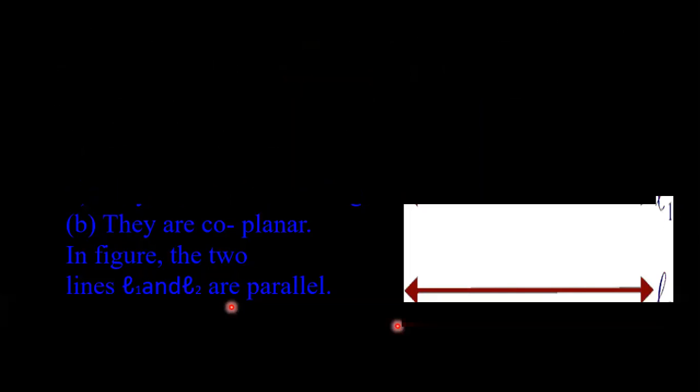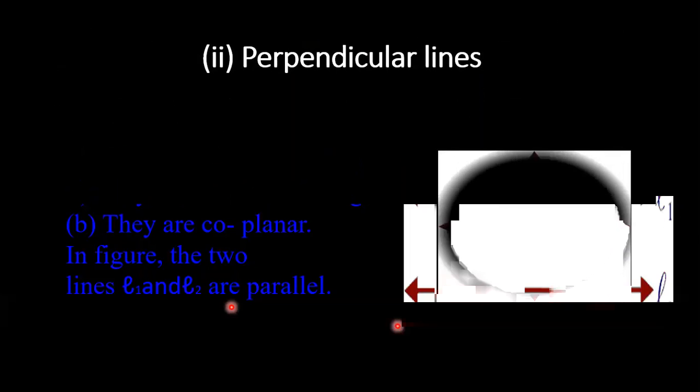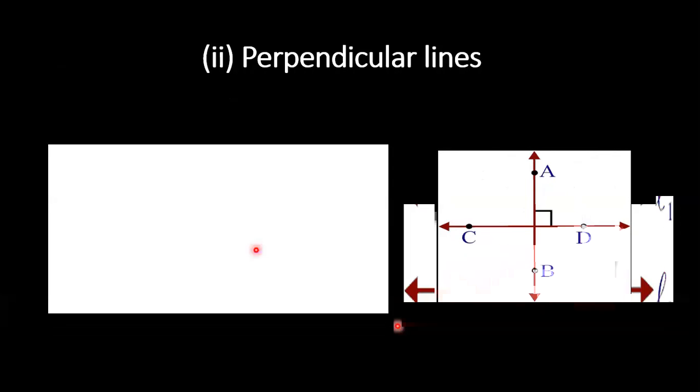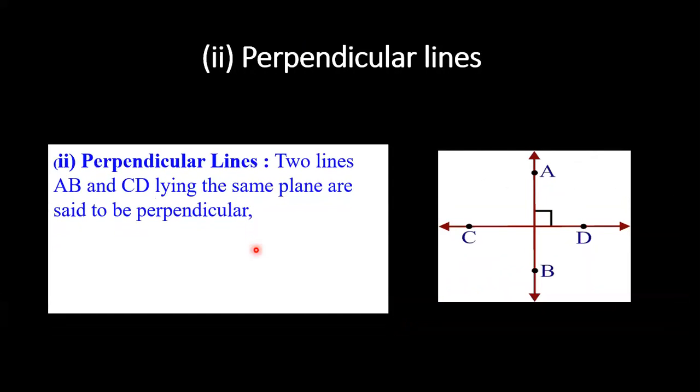The lines which intersect and form 90 degrees. Yes, very good. Anybody else? Perpendicular lines. According to this figure, two lines, AB and CD, lying in the same plane are said to be perpendicular if they form a right angle.